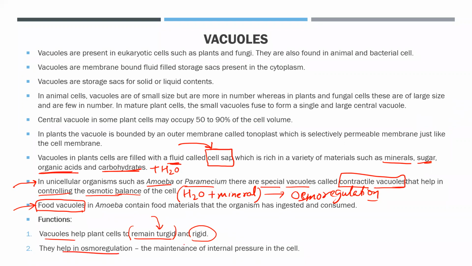So they help in osmoregulation. That means they help in the balance of water and minerals, and this helps the cell maintain its internal pressure. जो internal उसका जो pressure है, it helps to maintain that. So गिरने नहीं देता, so that the cell can function properly. सारे के सारे functions जो है वो cell properly perform कर सके. That's the main motive here. So this is all about the vacuoles.